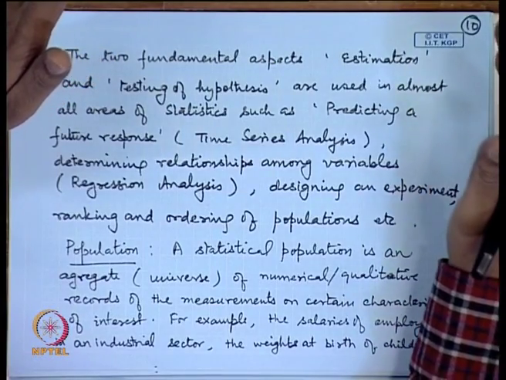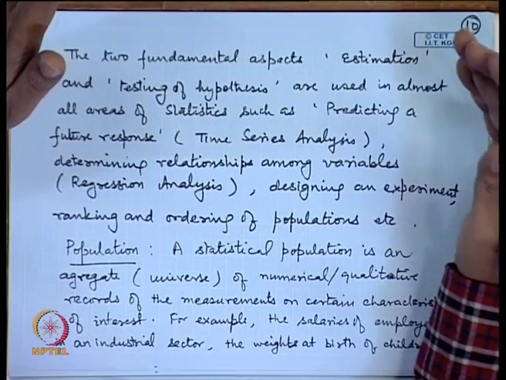Similarly, there are areas where we determine the relationship among the variables. For example, the effect of providing, say, irrigation, modern equipment, good quality seed and good quality insecticides or pesticides etcetera to the farmers, and we look at the response in terms of the increased food production or increased yield of that particular crop.